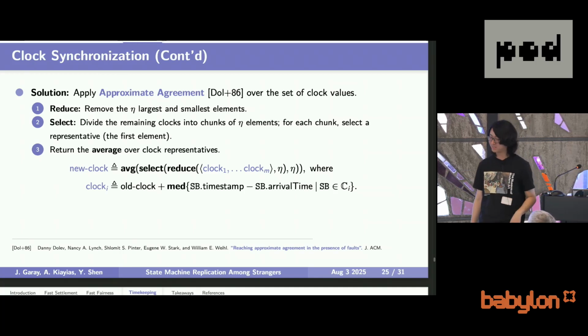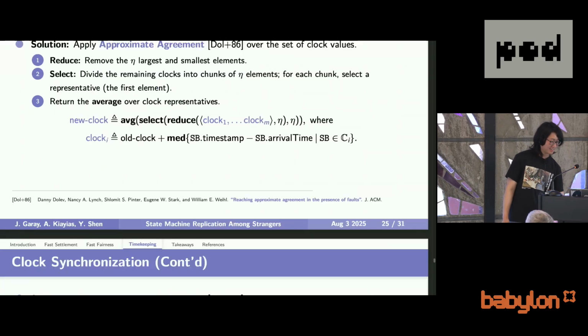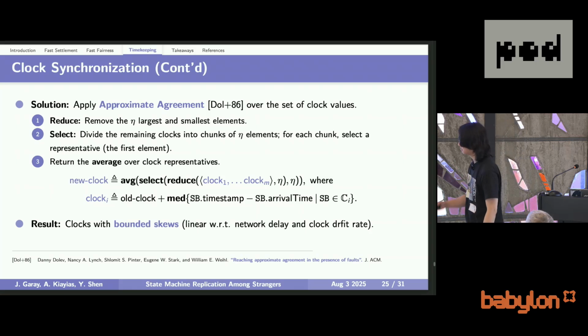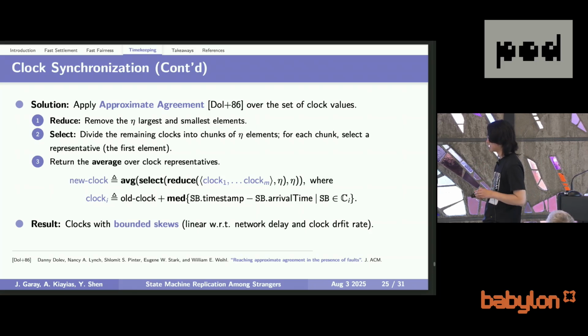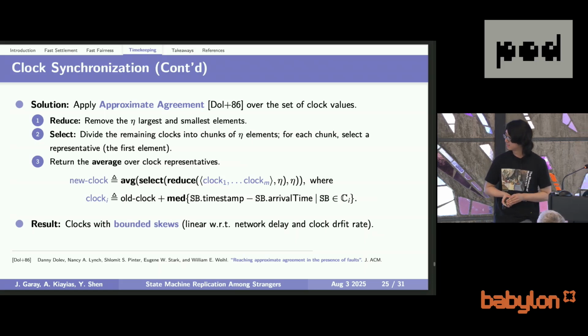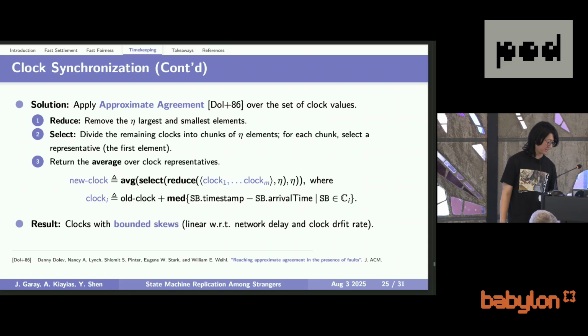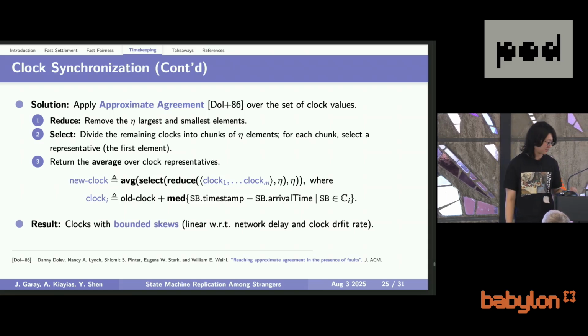This seems a bit complicated, but we prove in our paper that if you run the parallel blockchain and all the honest parties do these computations locally, then you will have clocks with bounded skews. The bounded skews are a multiple of the network delay and the bound on the clock drift rate. This solves the permissionless clock synchronization problem with drifting clocks.